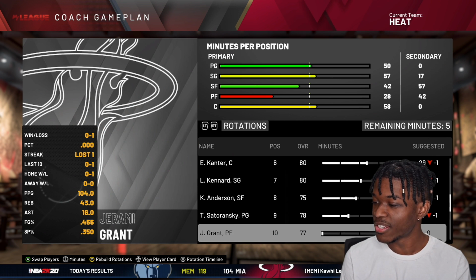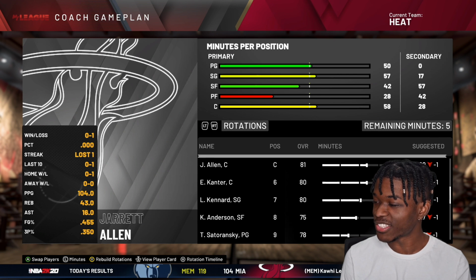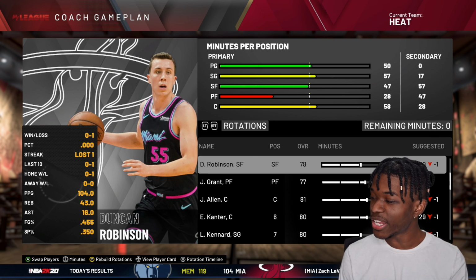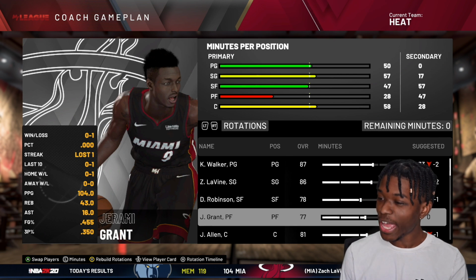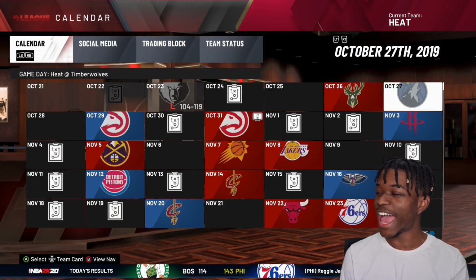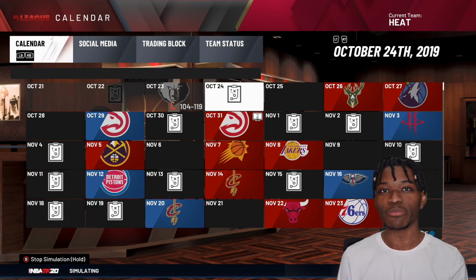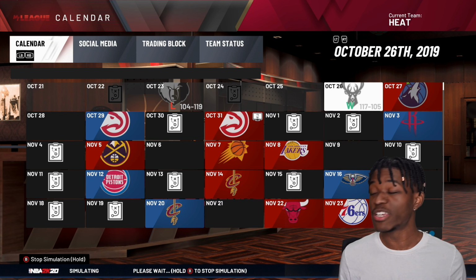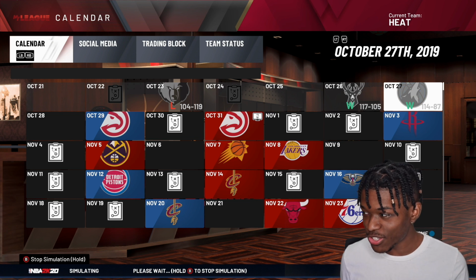They need to stop putting, this is going to be a real thing throughout this entire video. I already know they're going to keep putting Thaddeus Young in our starting lineup. But okay, one trade is done because we have one L. Let's keep it moving. And my goal is that eventually we're going to put together a great roster.